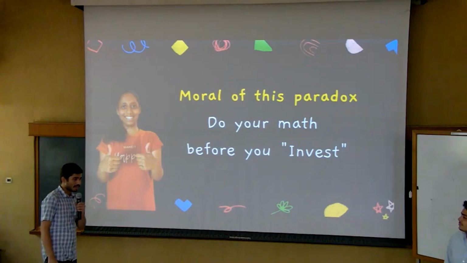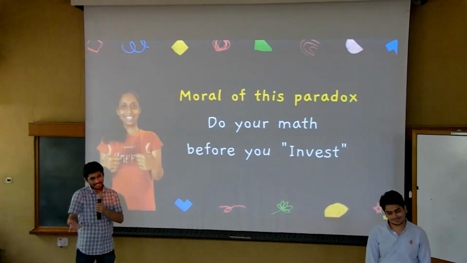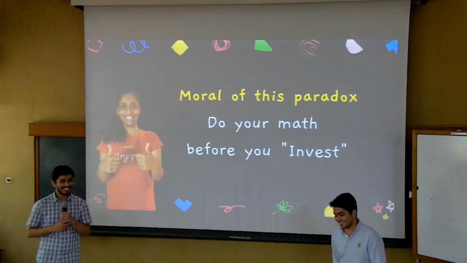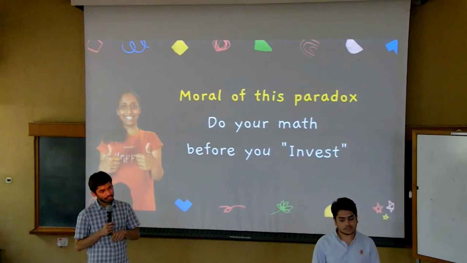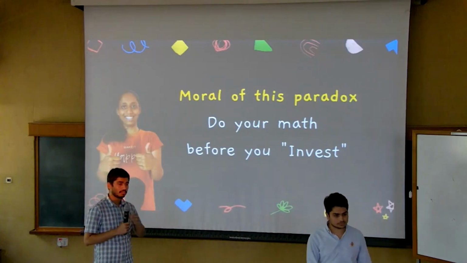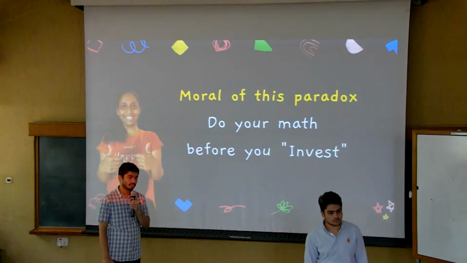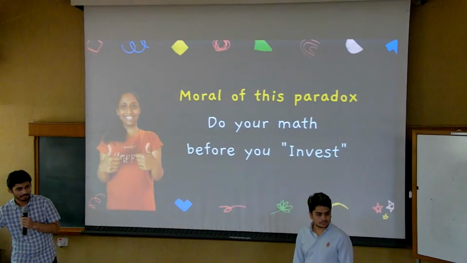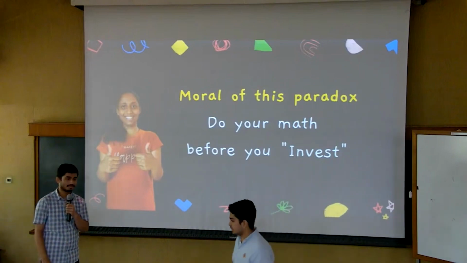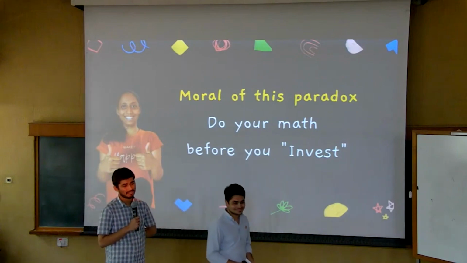So I hope that from this paradox you learned that you must do your math before you invest or gamble, that is your choice. I have a question. I don't think the F is dynamic. F is constant, but the absolute value of the money that you put in will be dynamic. Your F, the fraction that you put, is constant, depending on how much money you have. Thank you. I have an interpretation.